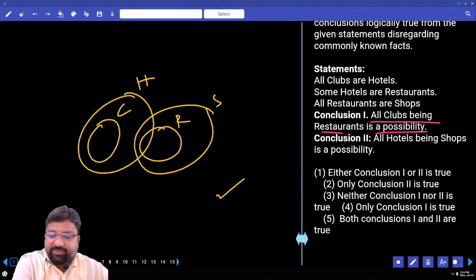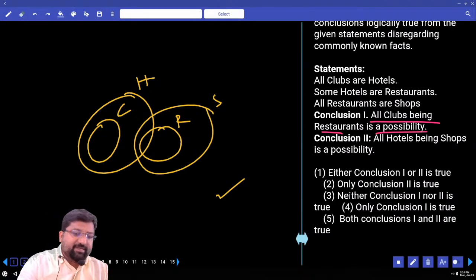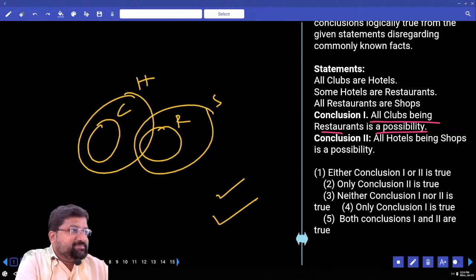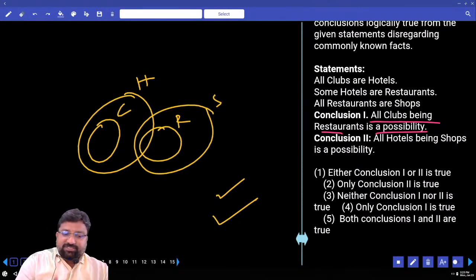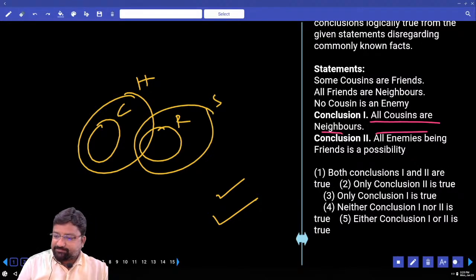Second one, all hotels being shops is a possibility. Will I look at the diagram or just mark the answer as right? Blindly mark the answer as right. Why? When all the statements are positive, you have a conclusion with is a possibility. It says all hotels can go inside shops.